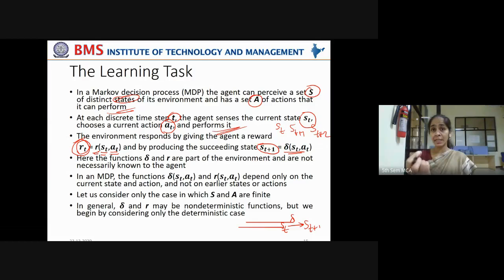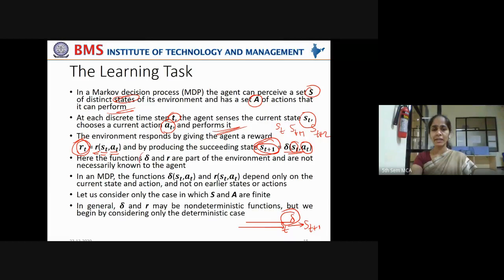Delta denotes change. Change in what? From state st to state st+1. That is denoted by this delta, and it can be represented as a function of the current state and the action taken to move from the current state to the next state st+1.